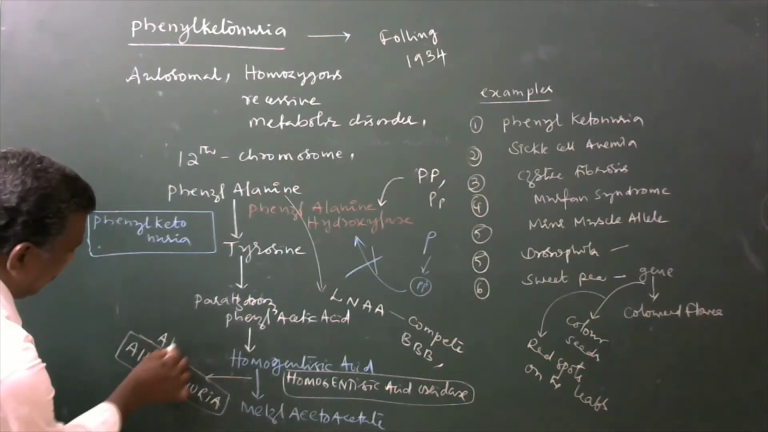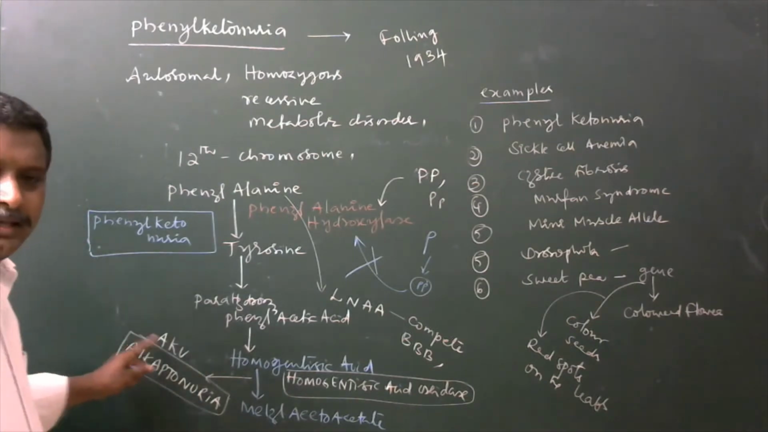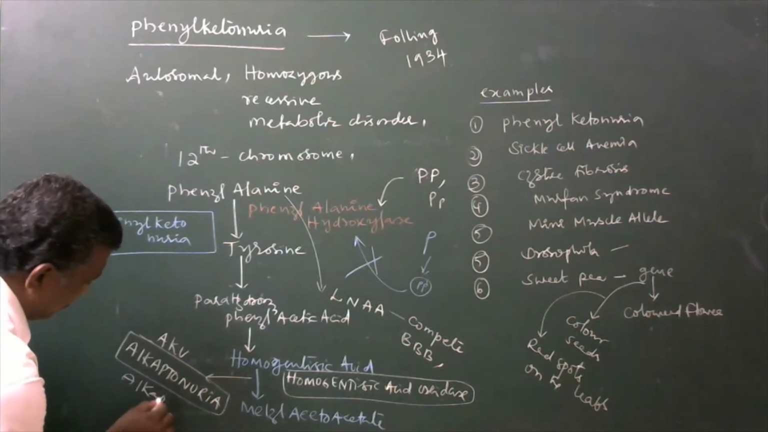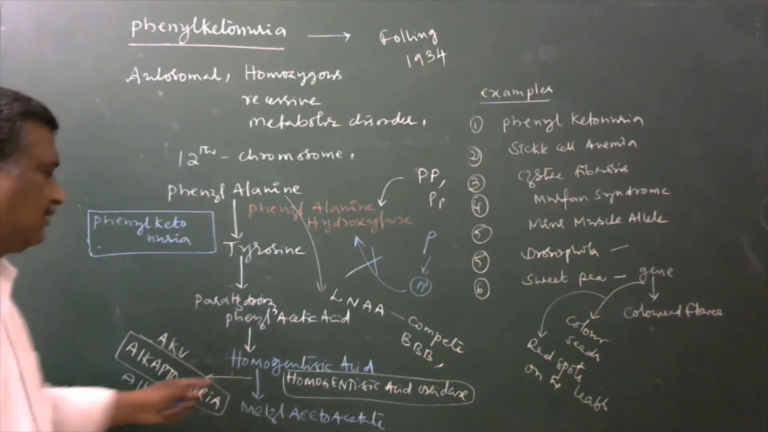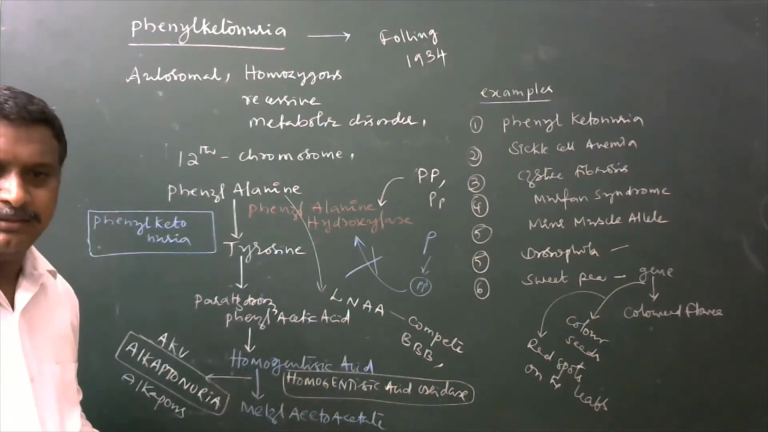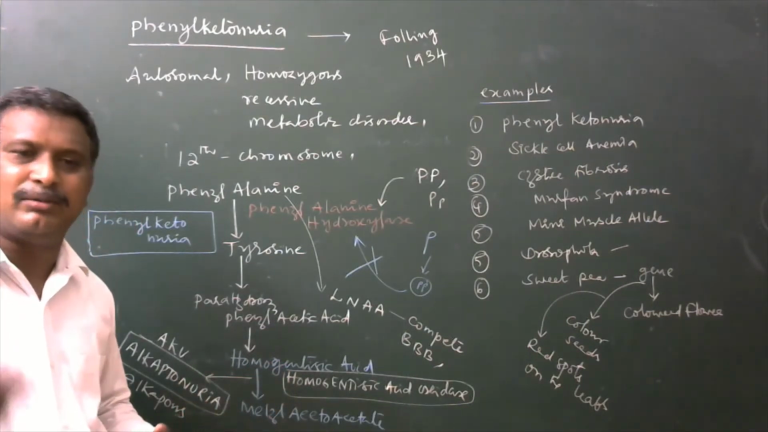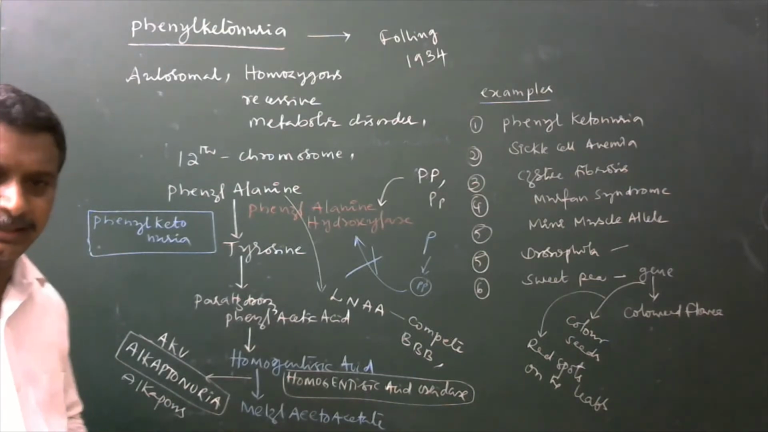That is simply what we call AKU. Because all the alkaptons are present, and all alkaptons are nothing but homogentisic acid. Its volume is going to be increased in their body fluids, even in the plasma of blood, etc.